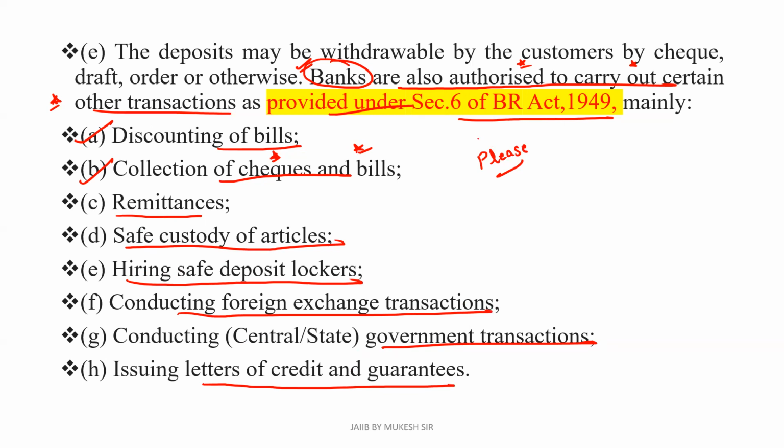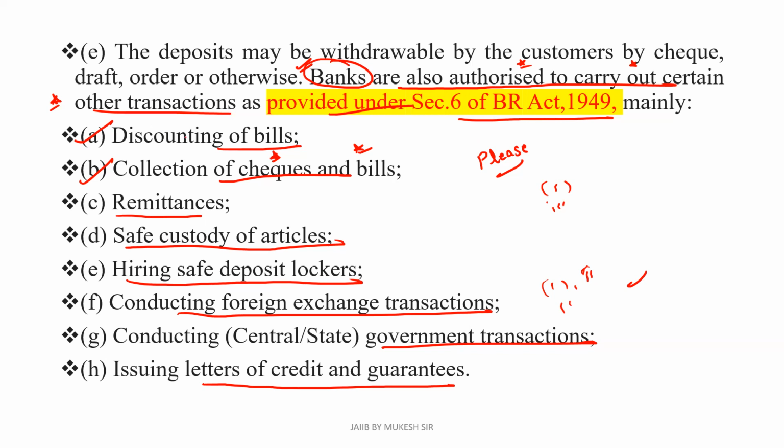Section 6 of the Banking Regulation Act, like 1, 2, 3, 4, 5. So 1, 2 is correct. 1, 2, 3 is correct. 3, 4, 5 is correct. Clear? Or 1, 2, 3, 4, 5, all are correct. Clear? So in this way, they will ask the question in the examination. That's why I will include all the functions.